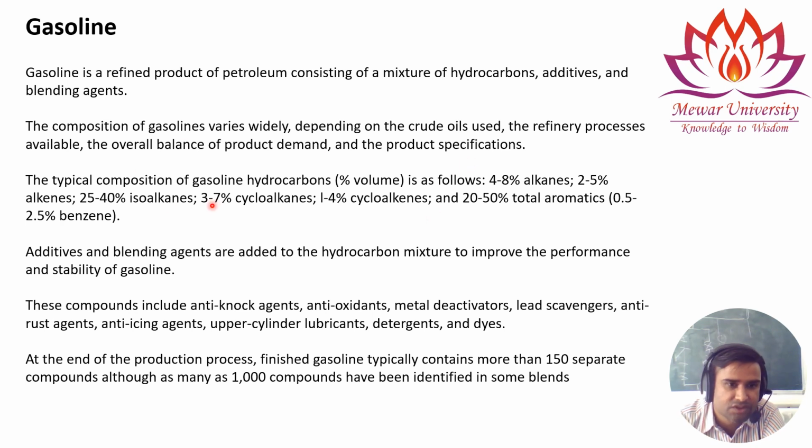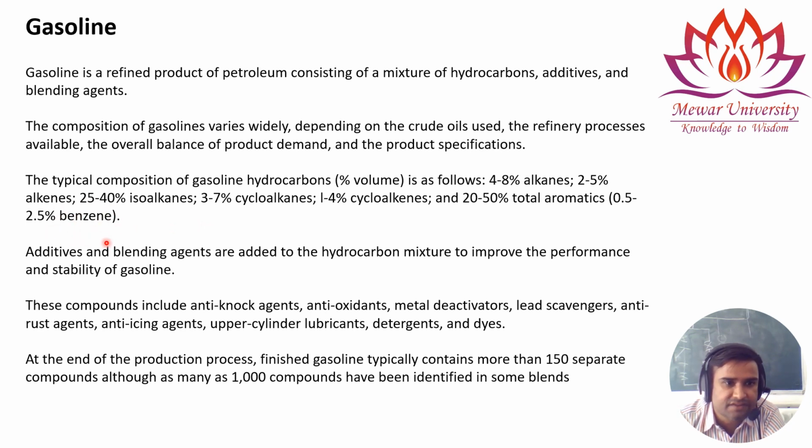The typical composition of gasoline hydrocarbons is 4 to 8% alkenes and 2 to 5% alkenes. We have 25 to 40% isoalkanes, and 3 to 7% cycloalkanes, and 4% of cycloalkanes, 20 to 50% of total aromatics, and we have 0.5 to 2.5% of benzene in the gasoline.